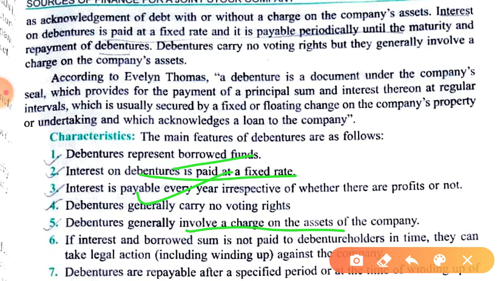As I told you, preference shareholders get the amount prior to equity shareholders, and prior to preference shareholders, debenture holders get the right of getting back the payment. यानी सबसे पहले payment debenture holders को दिया जाएगा. Is this clear?